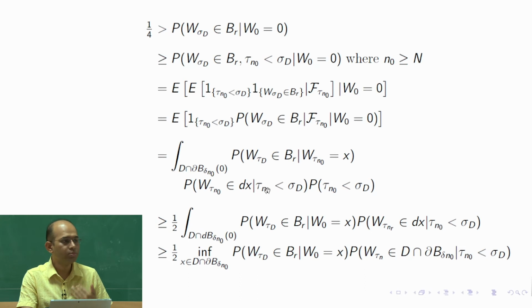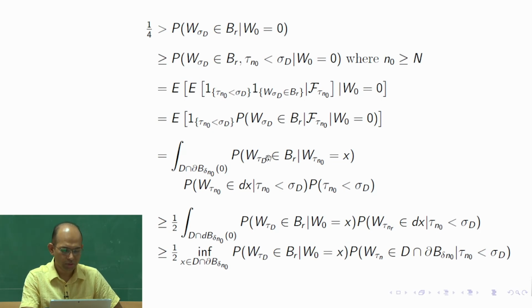But we do not write W_0 equal to 0. We again use Bayes rule, we condition and then multiply with the probability. So W_{tau n naught} belongs to dx given tau n naught is less than sigma d, times the probability that tau n naught is less than sigma d. This whole product is basically the intersection of these two, W_{tau n naught} in dx and this being true. And why are we doing that? Because here we have tau n naught less than sigma d, and we need to do the expectation on this.